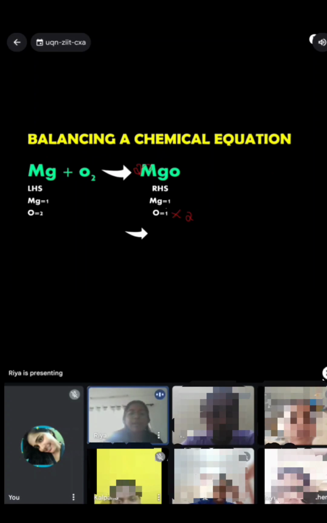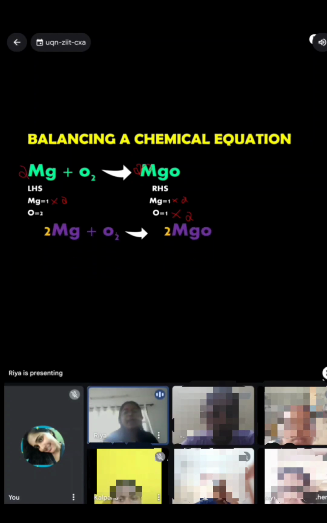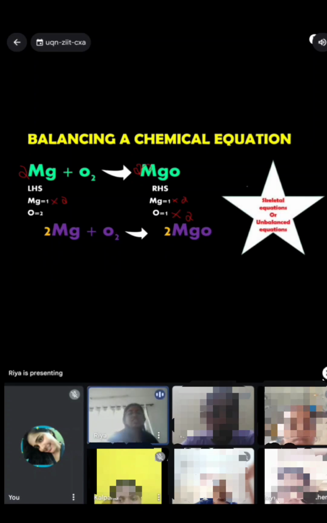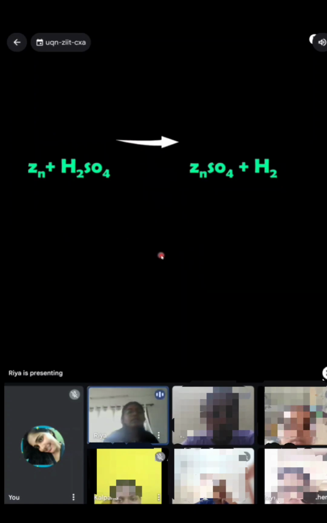So what will happen? Magnesium will also be multiplied into 2. As a result, the number of atoms in magnesium will be also 2. But in LHS, it is becoming unbalanced. So what I'll do is again multiply this with 2. So it will be 2 because we have to always add it in the coefficient place. Now this will be the final equation, the final balanced equation. So such unbalanced equations are also called as skeletal equations.